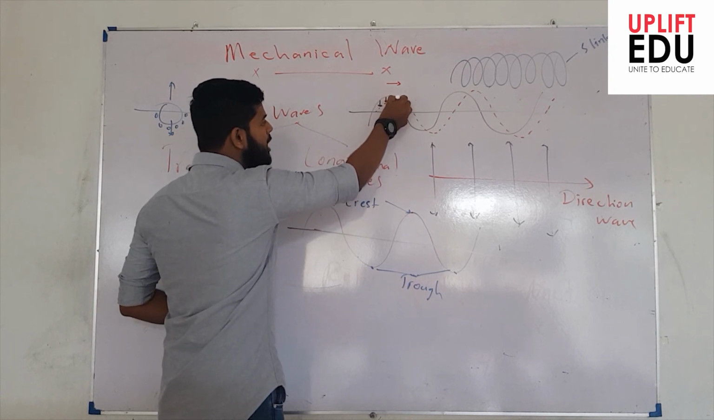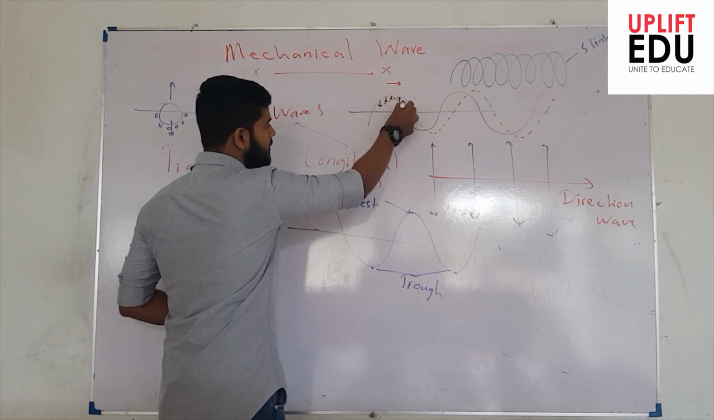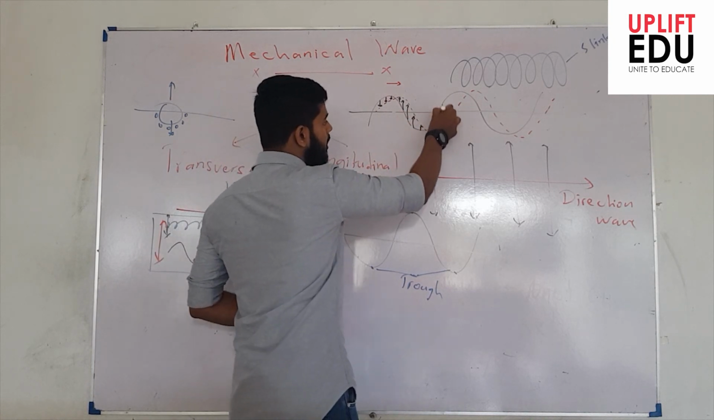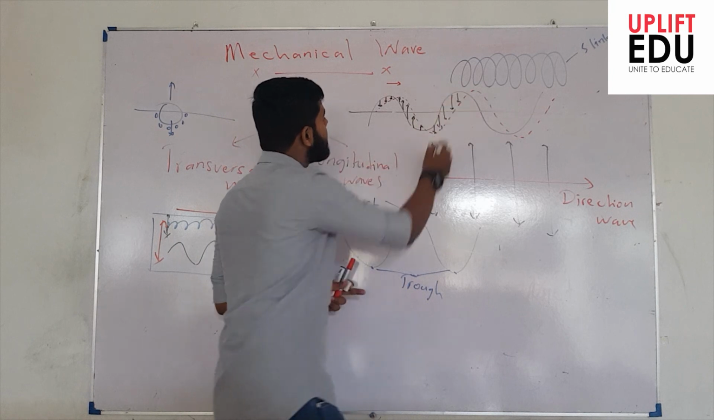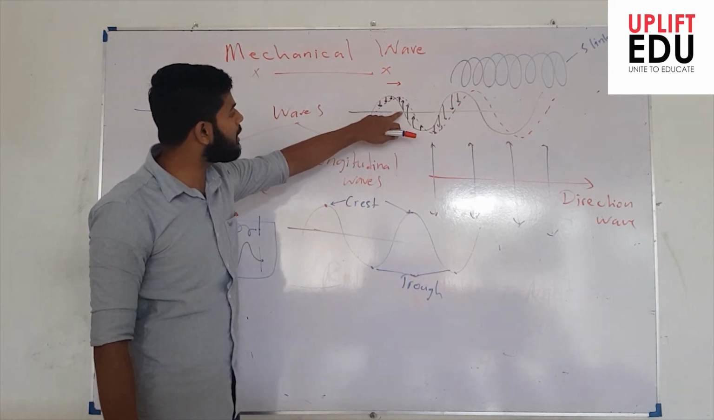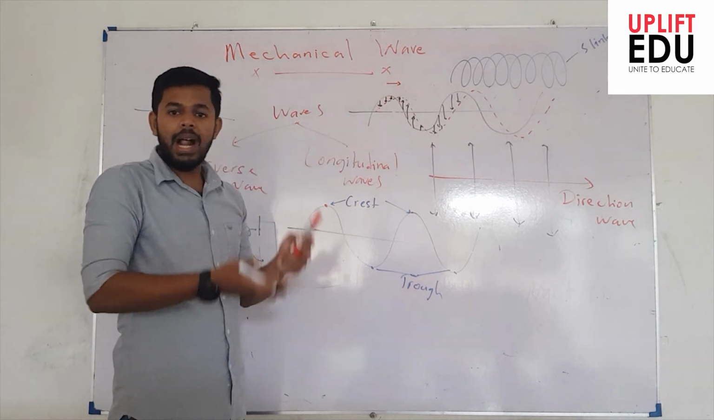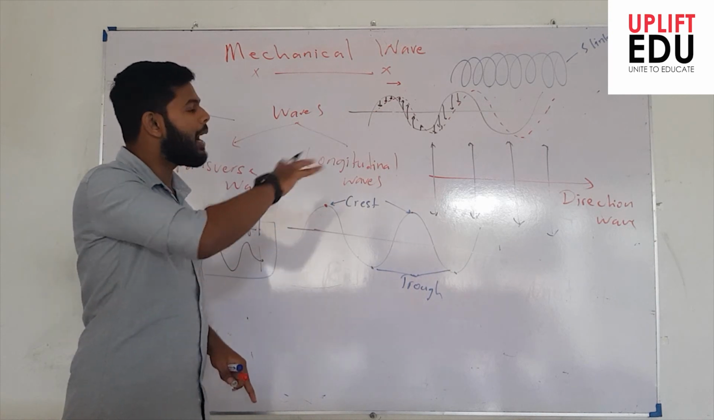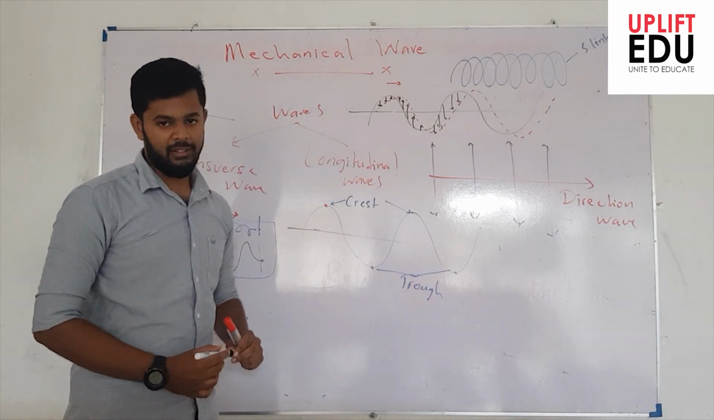The particle at this point might be moving upward, right? So here this would have moved down. So now I can say the water particles from the top have come to the bottom, and from the bottom will move toward the top. So you can understand the direction of these water particles by drawing these two waves.